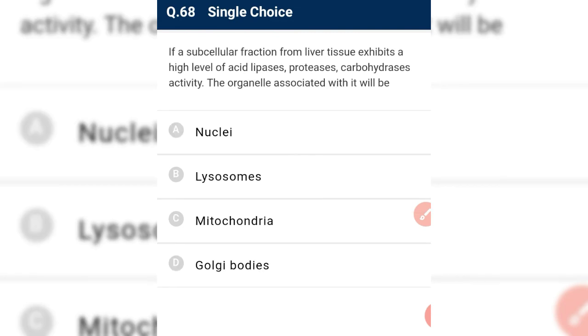Okay. If a subcellular fraction from liver tissue exhibits a high level of acid lipase, proteases, carbohydrases activity, the organelle associated with it is lysosome. See, lysosome is known as the suicide bag of the cell, and it contains hydrolytic enzymes like lipases, proteases, carbohydrases. These are nothing but hydrolytic enzymes.